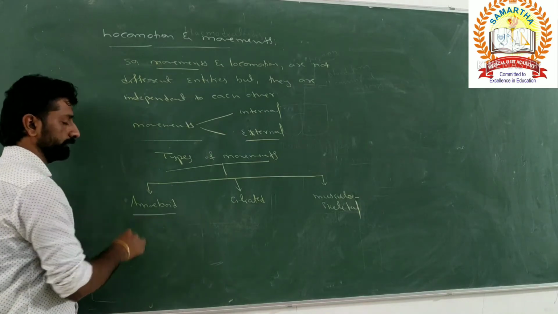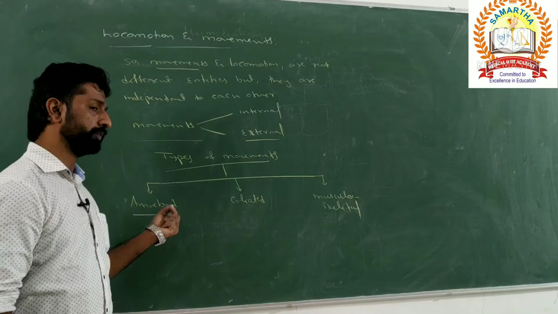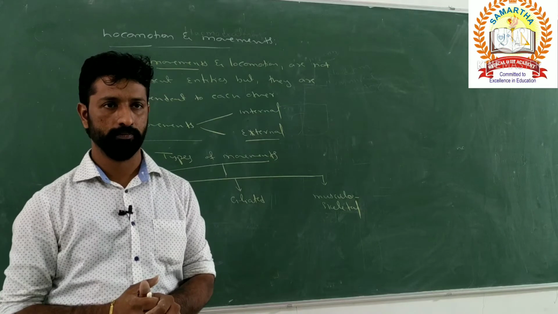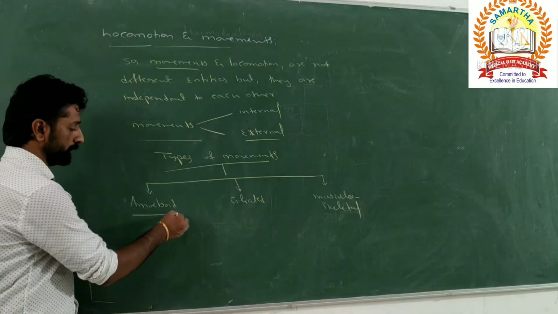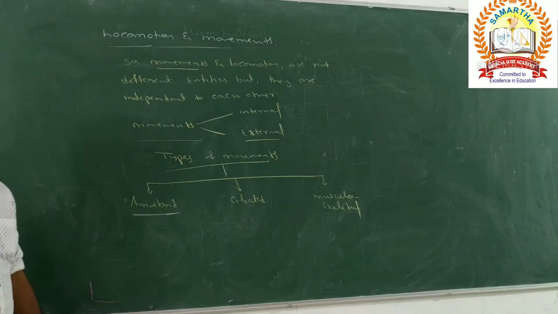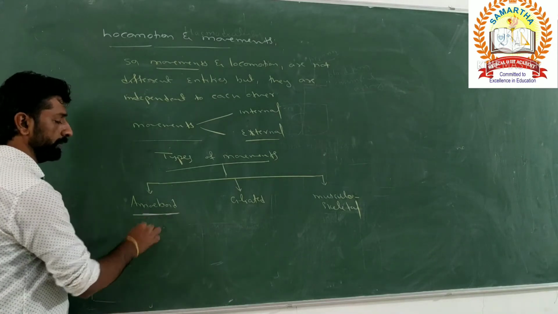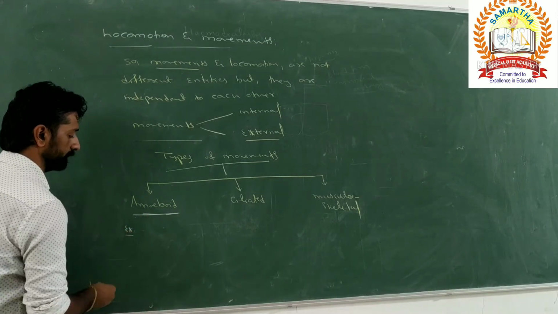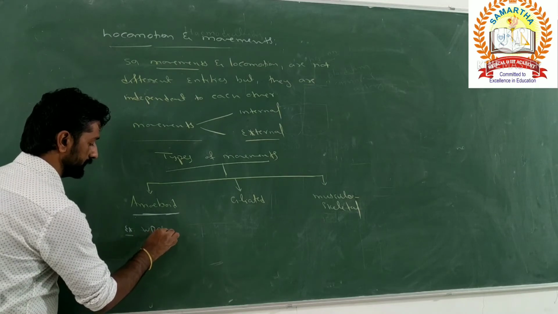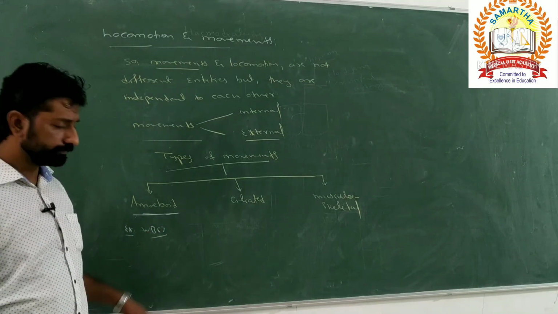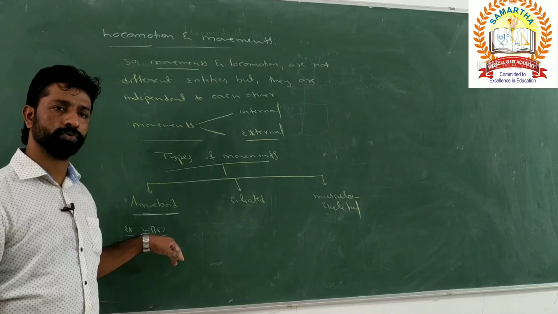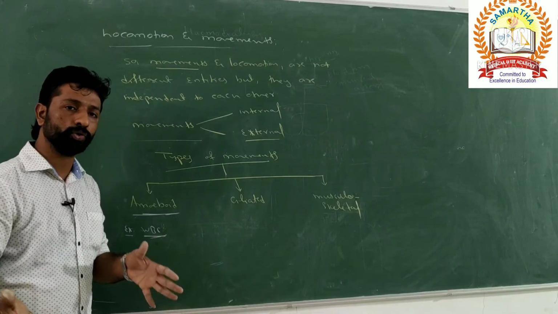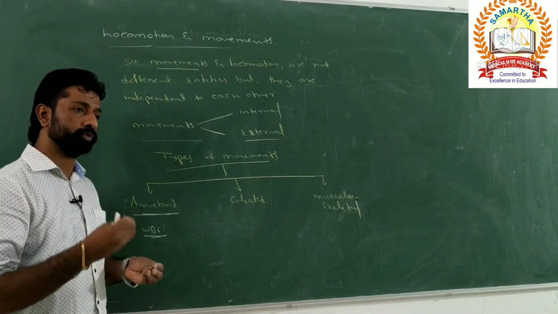Amoeboid movement means the type of movement which occurs with the formation as well as the withdrawal of pseudopodia from the cell. In which parts of our body can you observe amoeboid movement? For example, in leukocytes, that is WBCs, there is continuous formation and withdrawal of pseudopodia in order to reach the site of infection where the pathogen entered our body, to engulf that pathogen and destroy it.